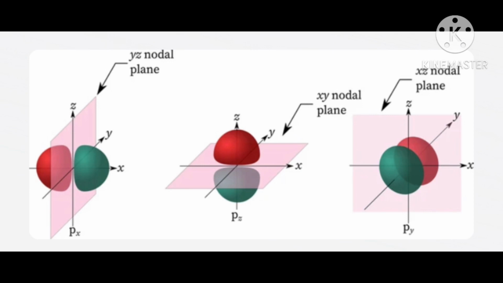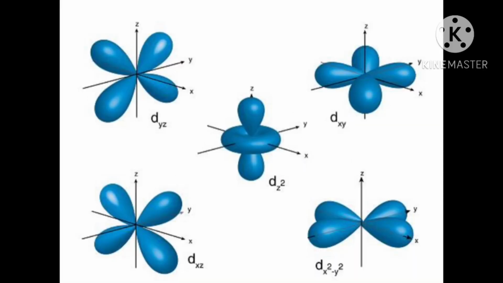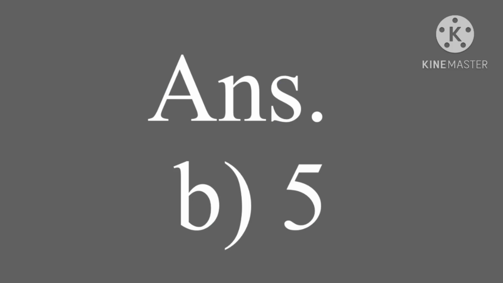So out of the given, 3 are the p orbitals. Now see the d orbitals. From this diagram we can say that dz square and dx square minus y square lobes lie on the axis. So the total orbitals is 5.